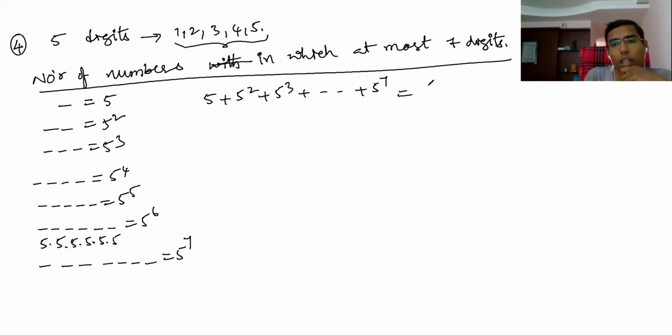This is a GP: a into r to the power of n minus 1 by r minus 1. So it is 5 into (5 power 7 minus 1) by (5 minus 1). That is not difficult. 625 into 125 comes, or you can calculate it and write it down.